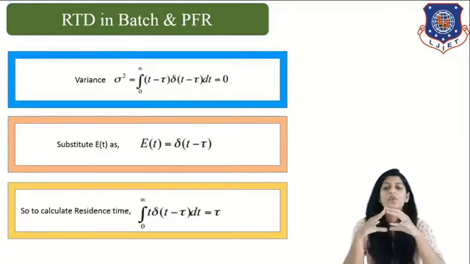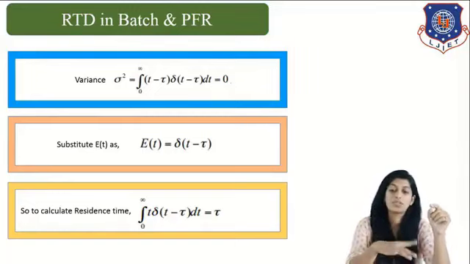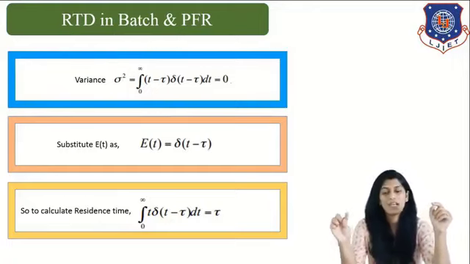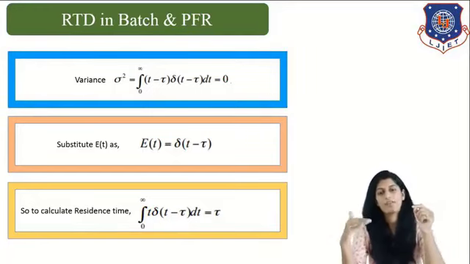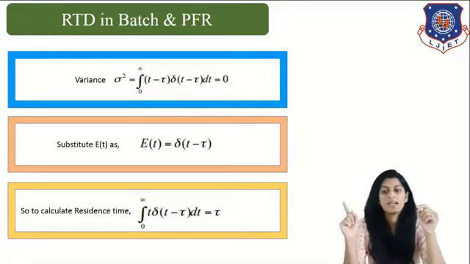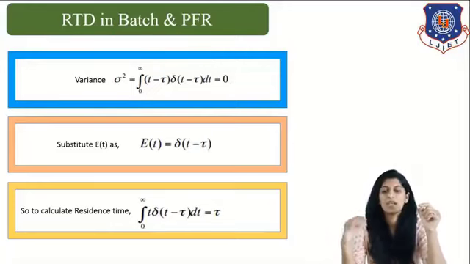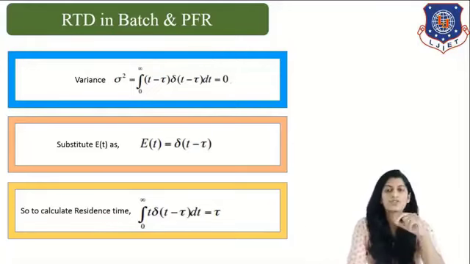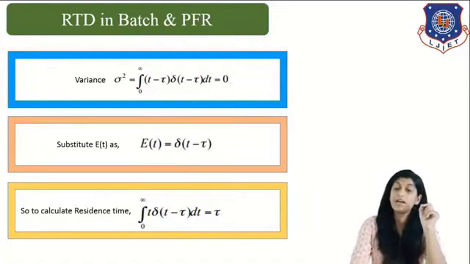Next is calculating residence time, which is 0 to infinity t delta(t minus tau) dt, which equals tau. So what we have done here is, 0 to infinity t E(t) dt is the actual formula, and in that formula we have substituted the E(t) value in case of batch and PFR, which is delta(t minus tau). Correct? So once you do this calculation, you will get the value as tau. So these are the three important formulas from this particular derivation which we must understand and which we must know.